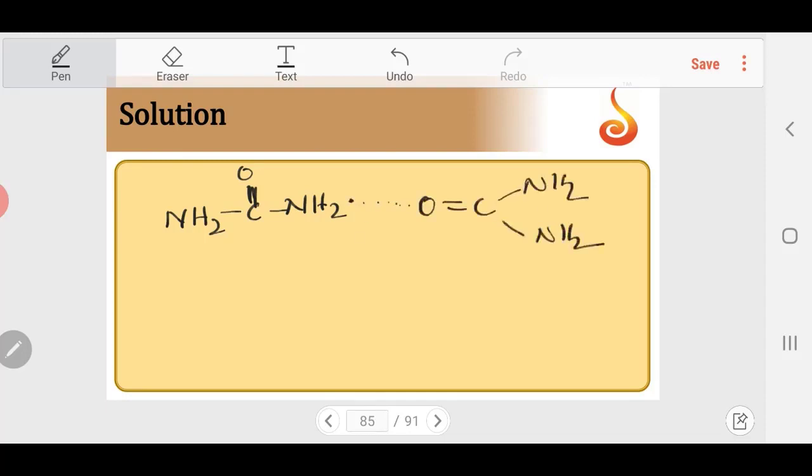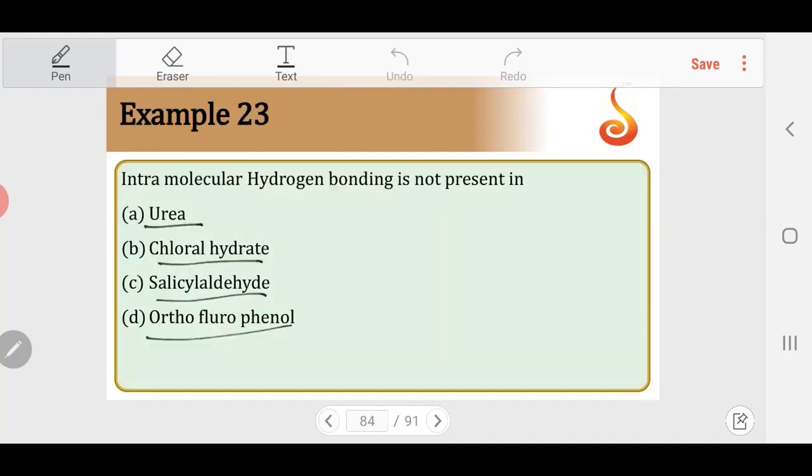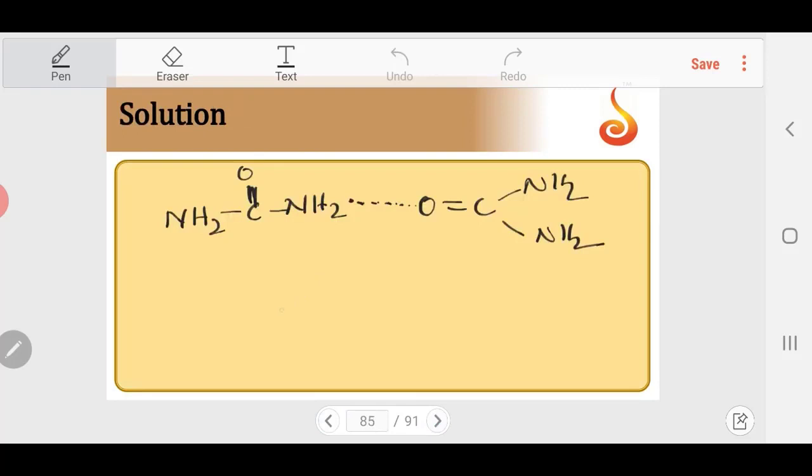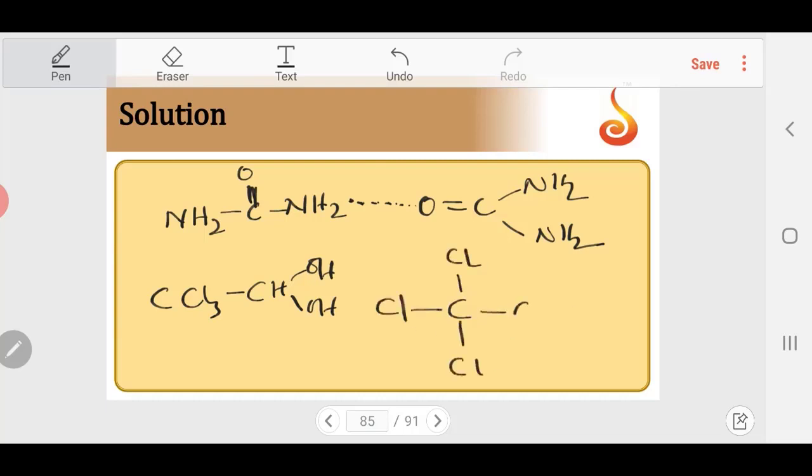This is the type of hydrogen bonding possible in urea. The second example is chloral hydrate. Chloral hydrate is CCl3CH(OH)2. If you write the structure, C Cl Cl Cl CH OH OH. So I can have intramolecular hydrogen bonding like this, OH.